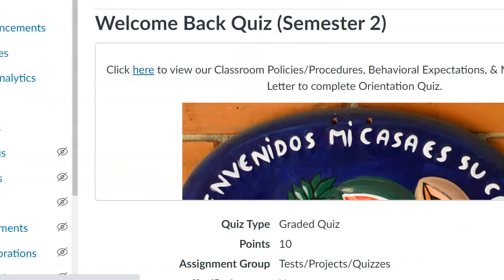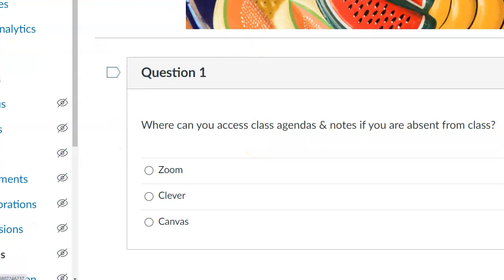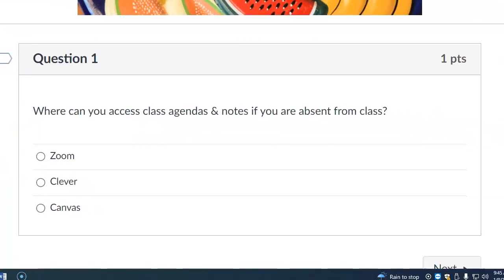Really easy quiz. We'll just take a look at a few questions together. Some of the questions are very intuitive, and you don't even need to refer to the syllabus. For example, where can you access class agendas and notes if you're absent from class? Of course, Canvas would be the answer to that, where you guys are right now.